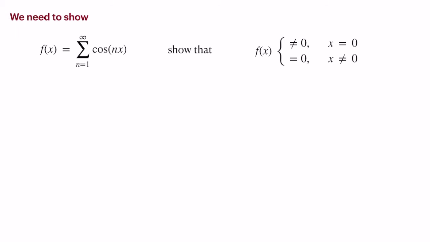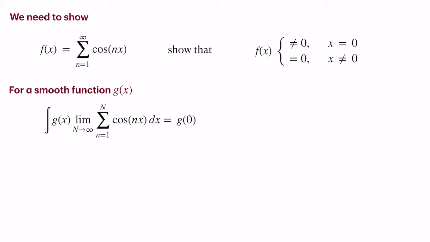We need to show that this summation, where I have removed the limit, simply taking the summation from n going from 1 to infinity, in fact shows a delta function. That means this function should have a value 0 when x is not equal to 0, and it is not equal to 0 when x is equal to 0. Another important property which we need to show is that either the integral of this function around 0 is 1, or we can also show that if we take a smooth function g of x, the integral of g of x times the limit n going to infinity of the sum n from 1 to capital N of cos nx dx is g of 0.